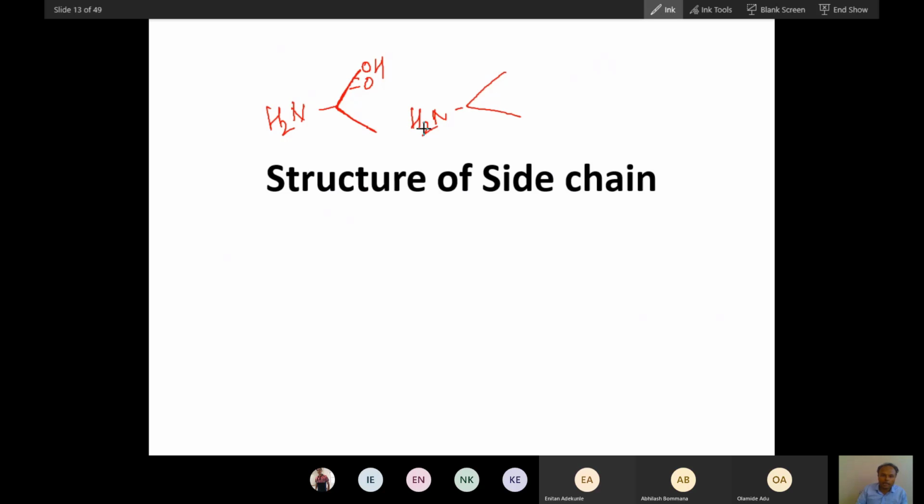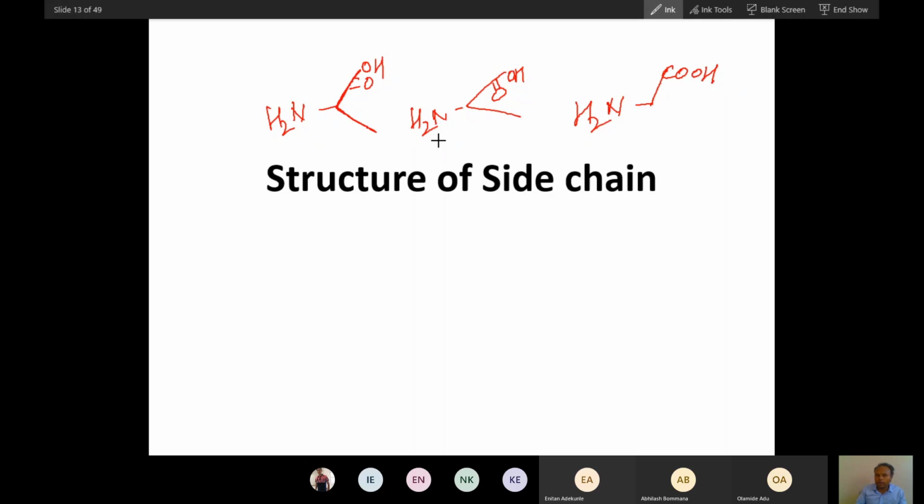This is how you can remember the structure. And glycine is the simplest amino acid, with one hydrogen here and one hydrogen here. That is why it is glycine, and this is alanine.